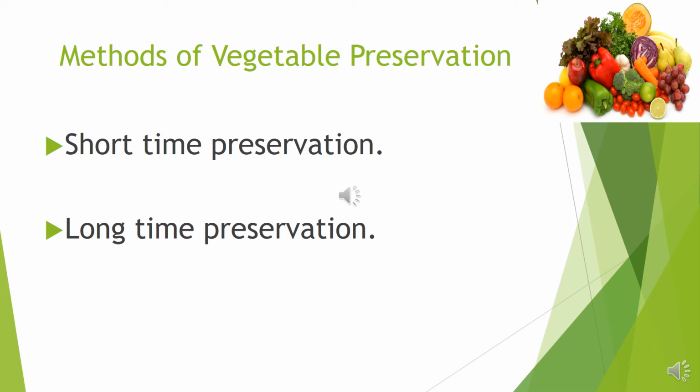Now, methods of vegetable preservation. Number 1, short time preservation, and number 2, long time preservation. In case of short time preservation, store the vegetables in a place where sufficient air can pass and which is shady. We should be very careful so that the heat of sunlight cannot fall on the vegetables directly.